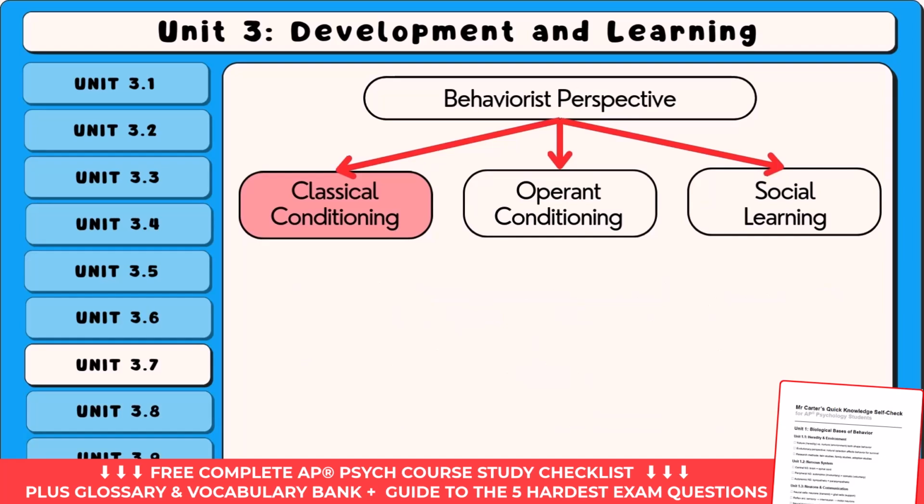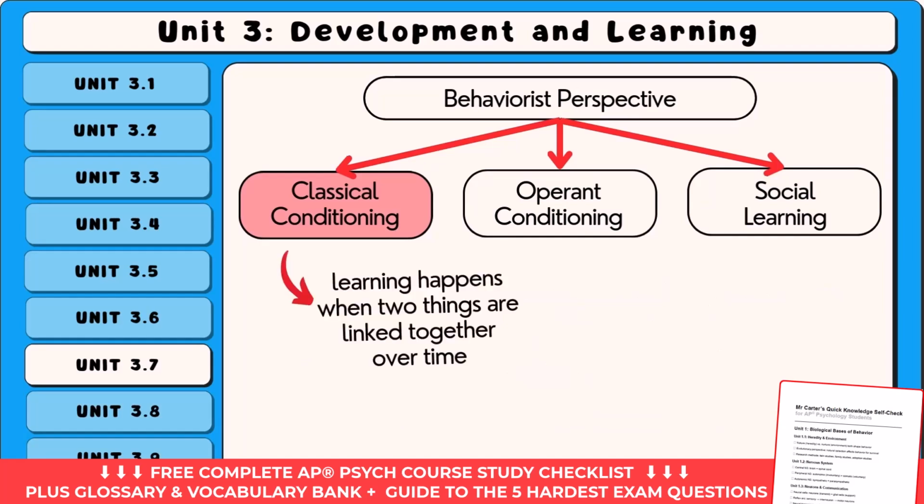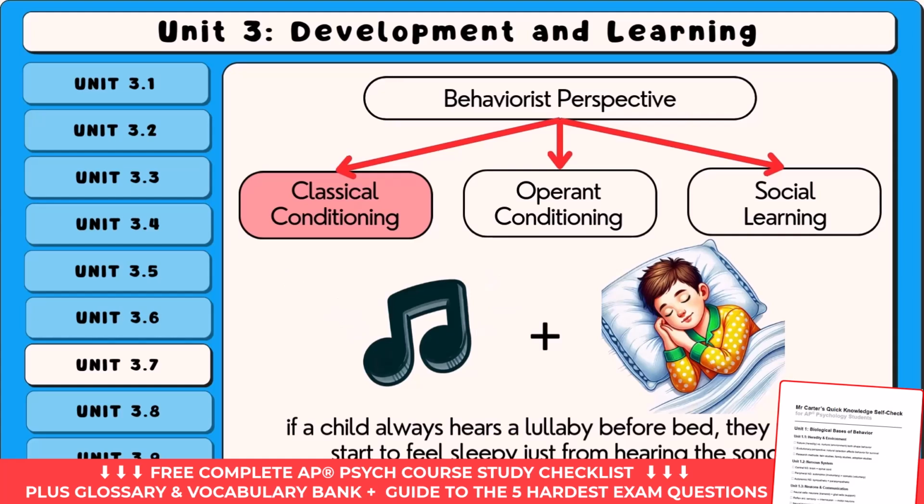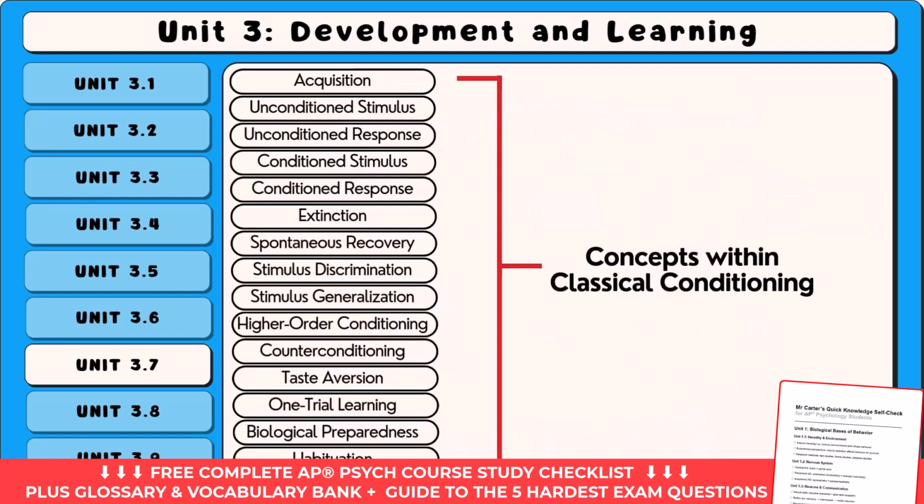Unit 3.7 is all about classical conditioning. In classical conditioning, learning happens when two things are linked together over time. For example, if a child always hears a lullaby before bed, they might start to feel sleepy just from hearing the song. AP Psychology requires that you know all the classical conditioning concepts listed on the screen now.